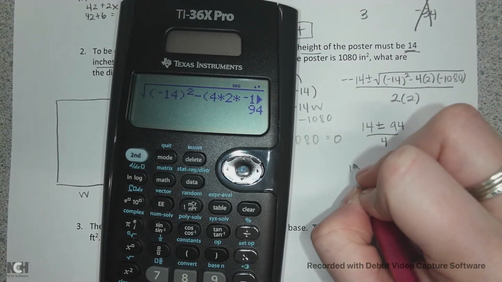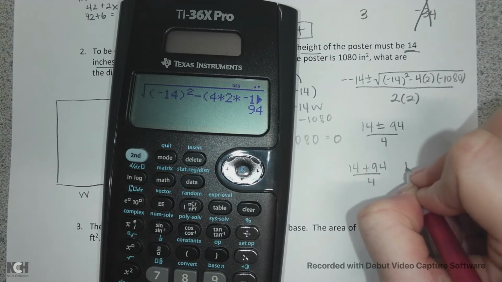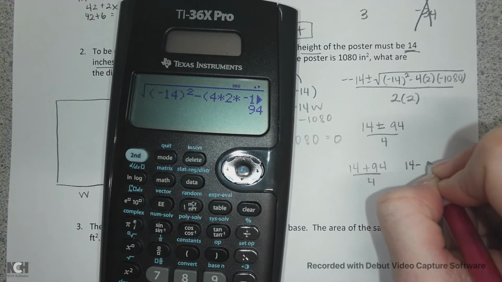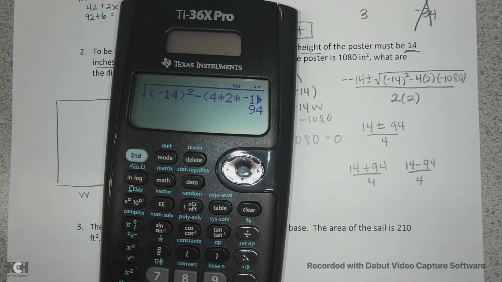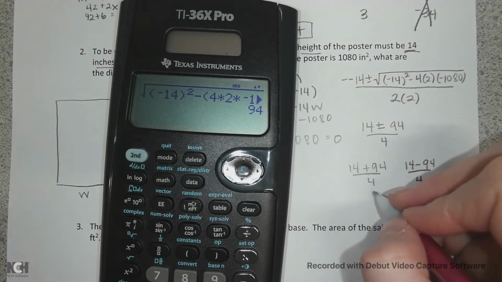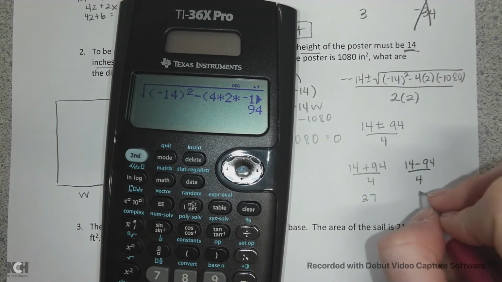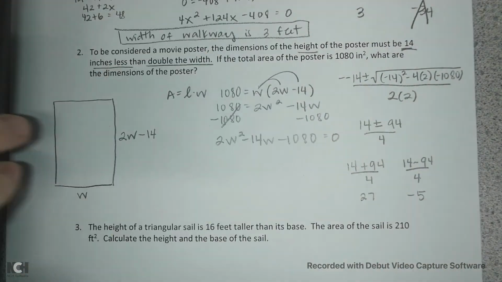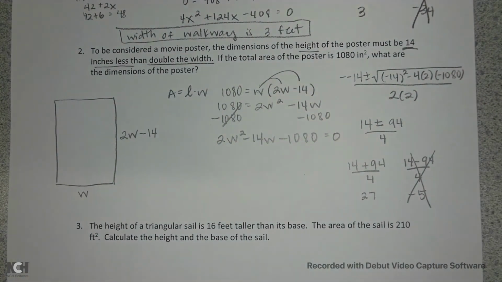So again, just like the other answer, we'll get one real answer and one answer that's off a little bit. So you have the positive and the negative version. When we divide here, we get positive 27. When we divide here, we get negative 5. So we can't have negative measurements for posters or anything. That guy's not going to work.